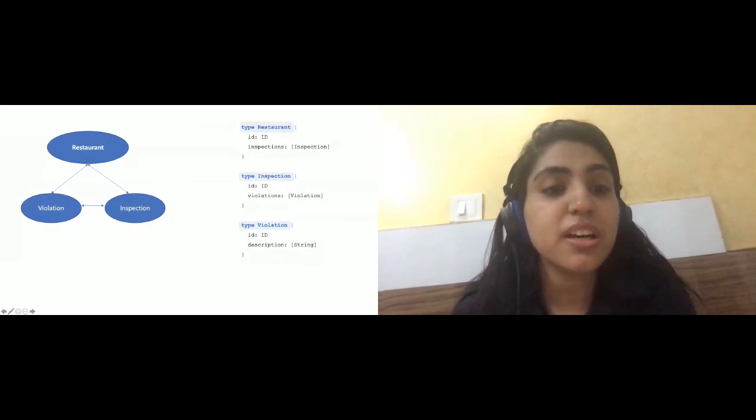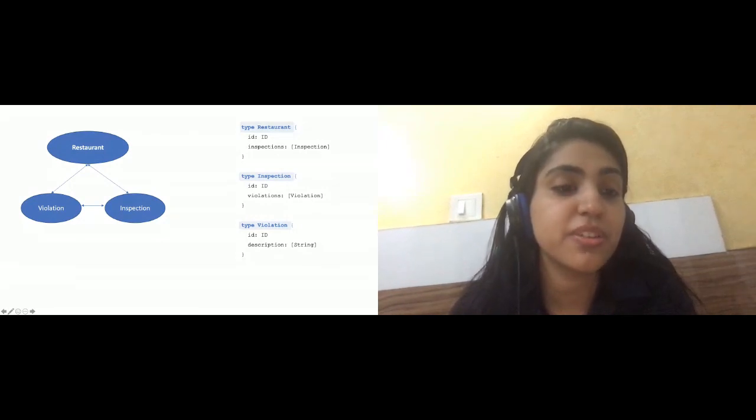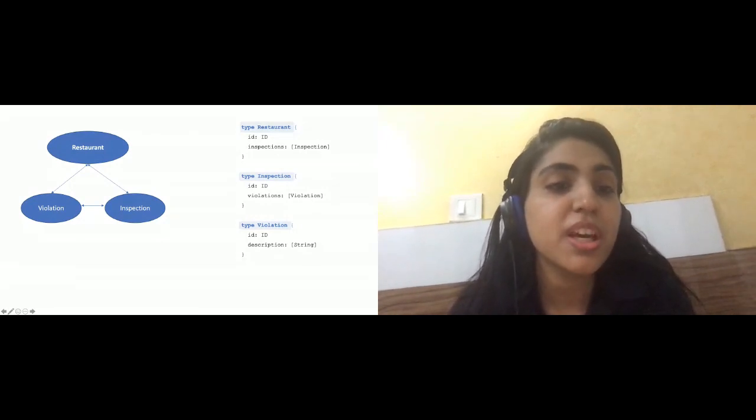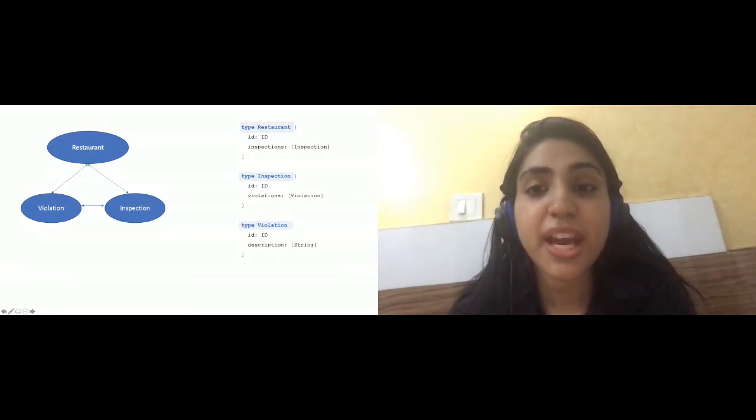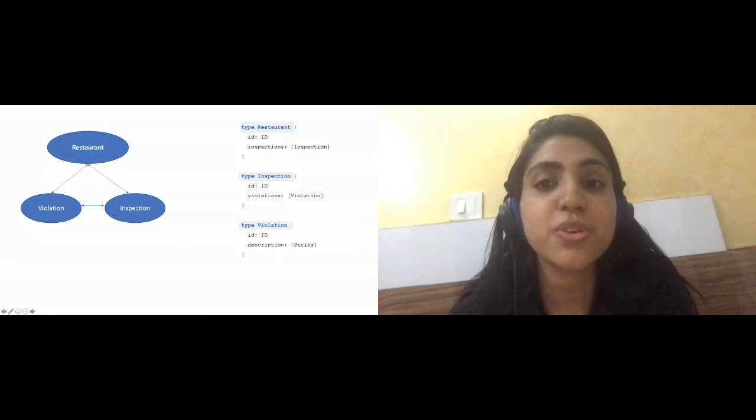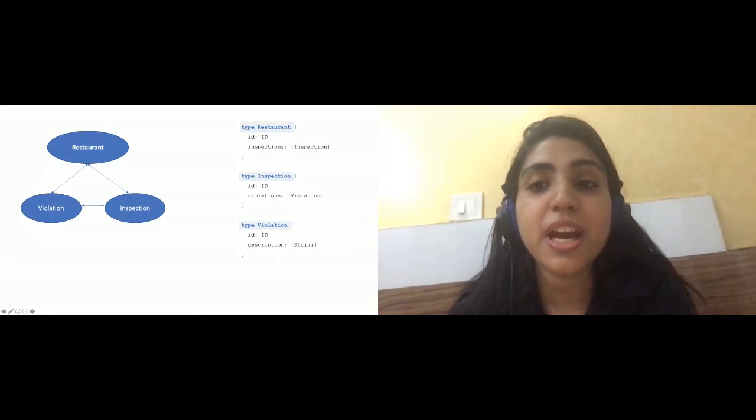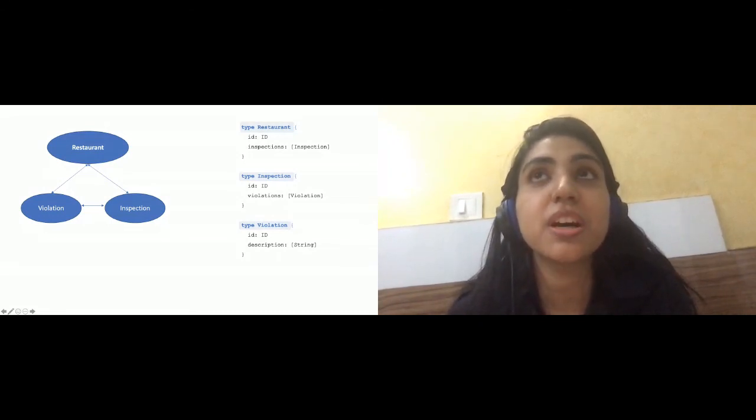So if you see the graph that we have out of our nouns, restaurant, violation, and inspection, it's based on the relationships that we had defined. And on the right, if you see the schema, we have defined types for each of the nouns, and in each type we have different fields. Say for the restaurant type, we have an ID field. And in each type, we have the linkages to the other types.